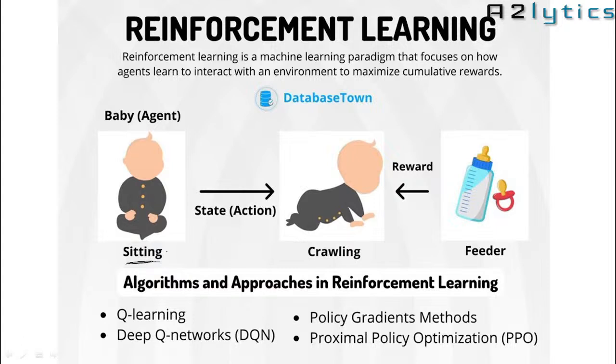If he follows the instruction given by the mother or elder, then we'll give some reward. Let's say we'll give some milk to that particular baby. And if the baby is not following the instructions, then we will not give the milk. So this is a way of training.